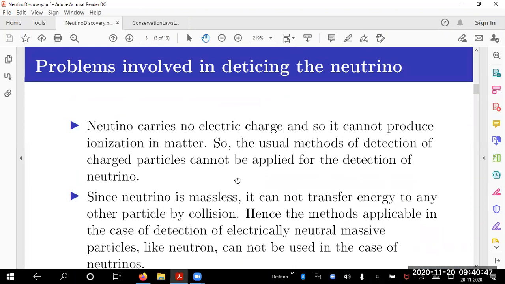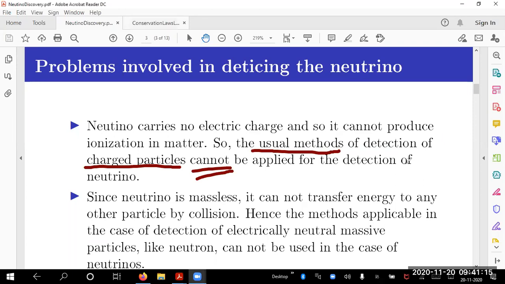So I will continue. Neutrino carries no electric charge, so there are problems involved in detecting the neutrino. Neutrino carries no electric charge, and so it cannot produce ionization in matter. If there is ionization, can I say it is the neutrino which is causing it? No, I don't have that facility. So the usual methods for the detection of charged particles cannot be applied to the detection of the neutrino.